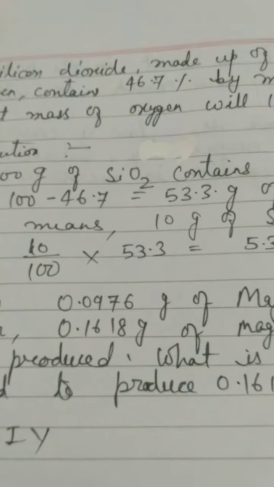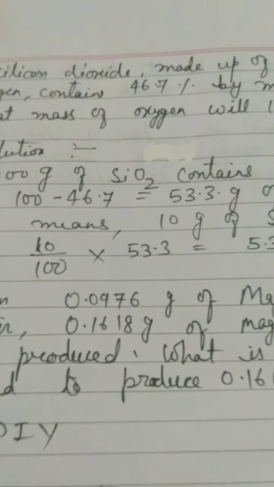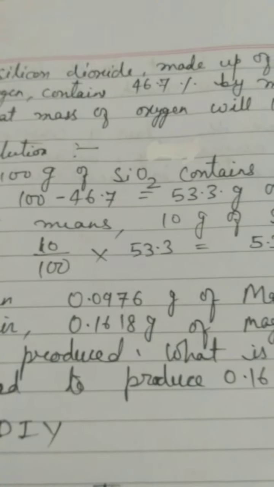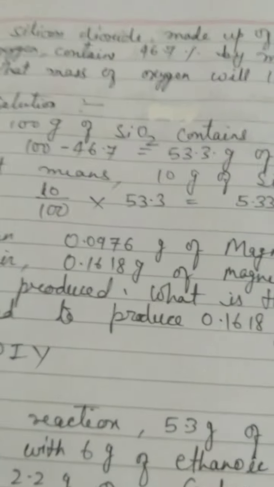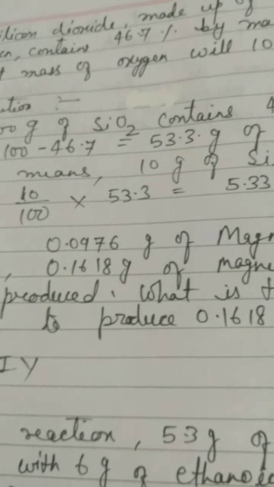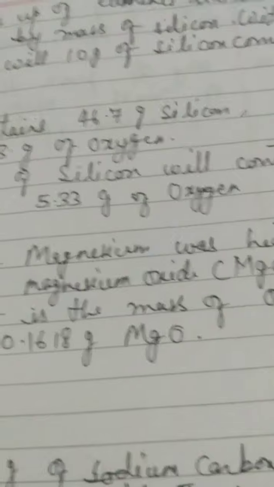One is 46.7 gram, and that is the mass percentage. So deduct that mass from 100 and you will get the mass of the other element, which is oxygen. So it means that 10 gram of silicon will contain what? 10 by 100 into 53.3 is equal to 5.33 gram of oxygen. This is just solved by the unitary rule and nothing else.